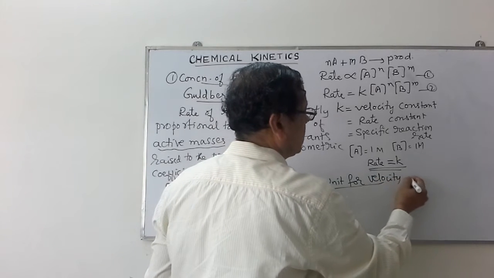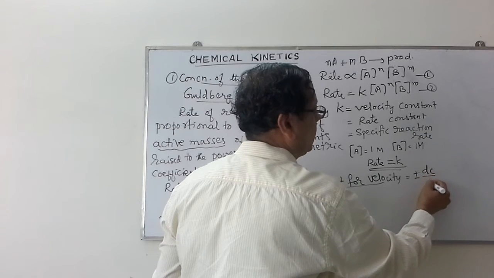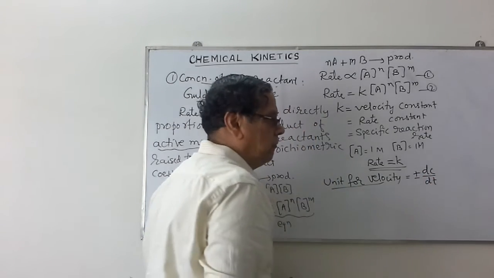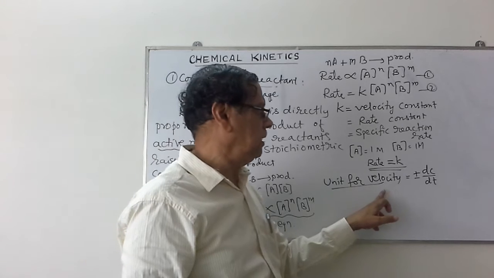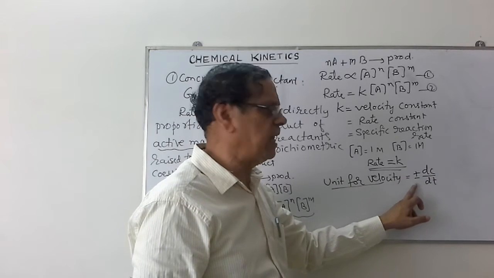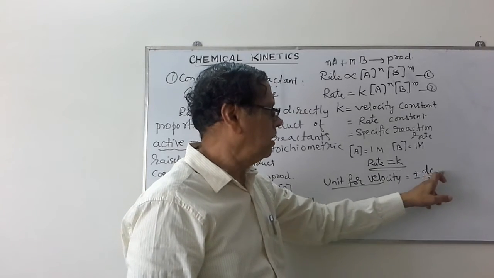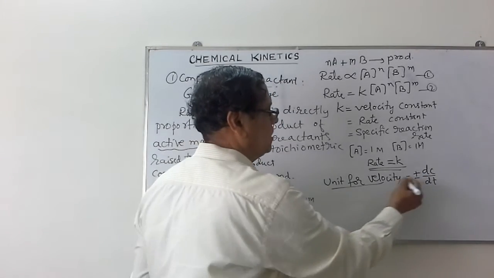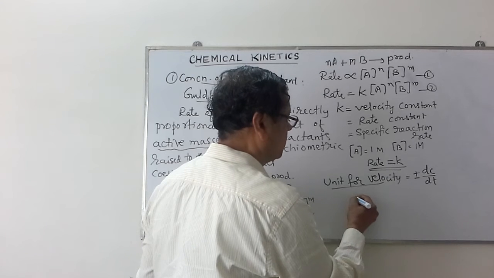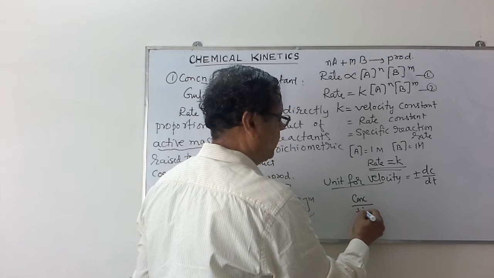Velocity is indicated as plus or minus dc by dt. When the velocity of a reaction is written as plus or minus dc by dt, don't consider this sign because we are writing only the unit. This small dc change is actually the change in concentration of the reactant. So it is concentration divided by time.